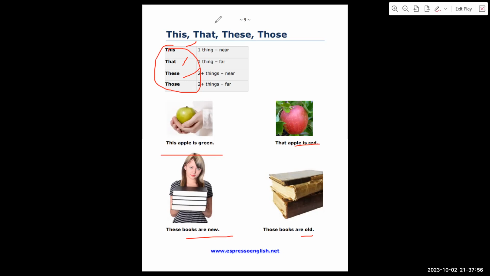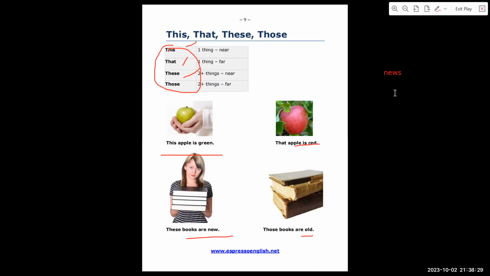What is the difference between news with S and new without S? News is like the news on TV. If you say news from TV, that word really has an S. You cannot say there's a new about the earthquake.